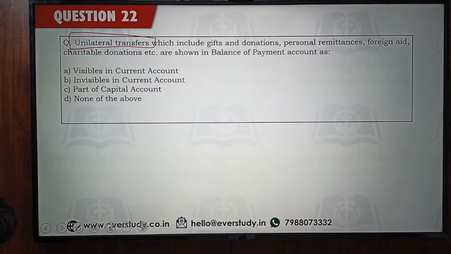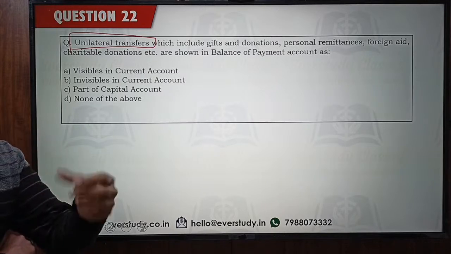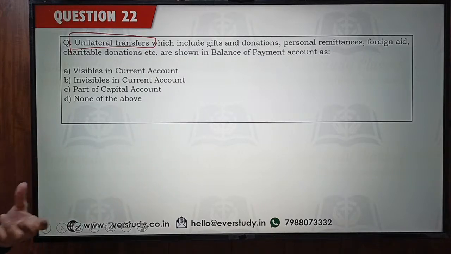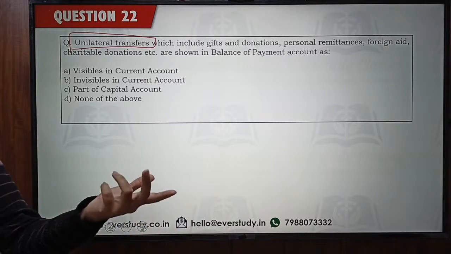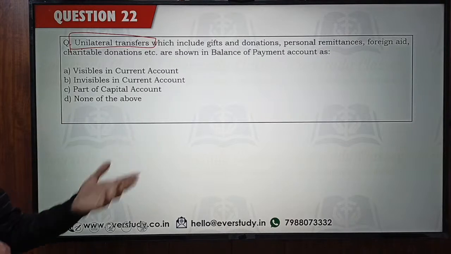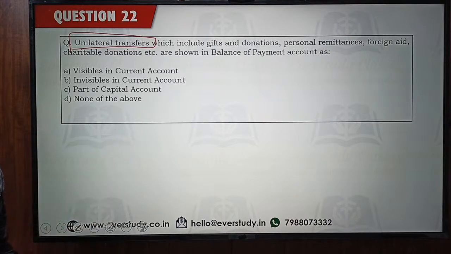There are n number of examples. Suppose if you are supplying coffee beans, now you start selling ready-made coffee to people. Earlier you were selling coffee beans to Starbucks, now you are selling ready-made coffee to people. This is going to be a forward FDI. There are n number of examples, any number of examples can be there.